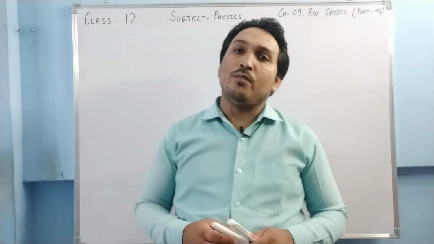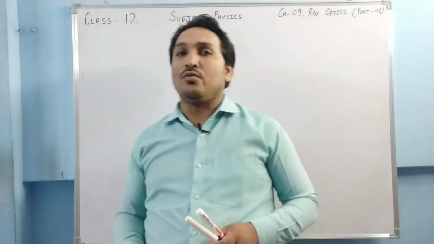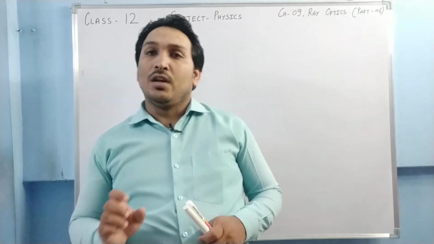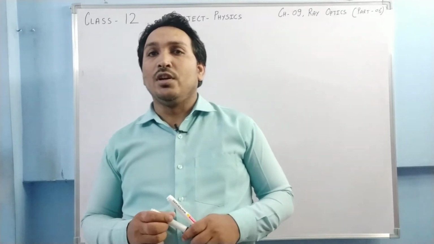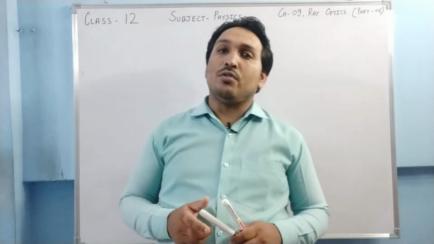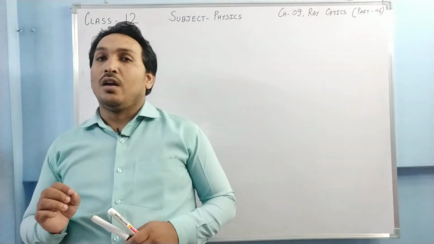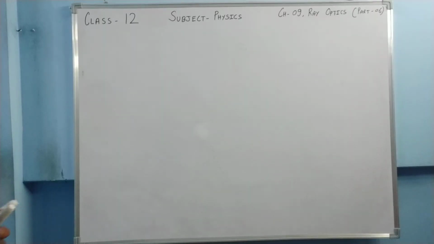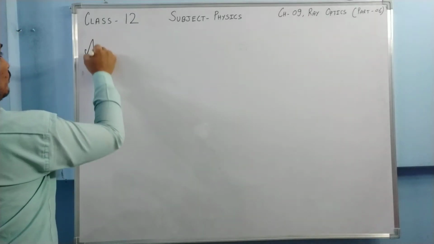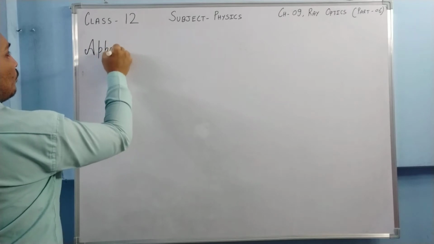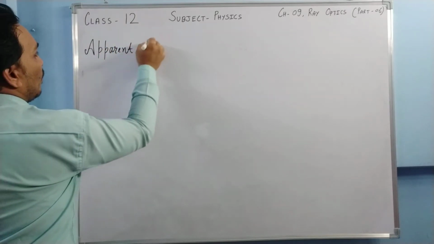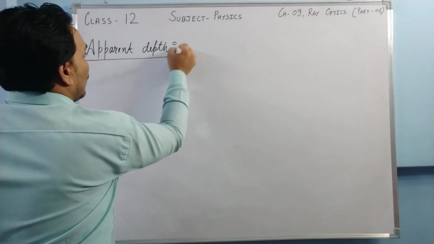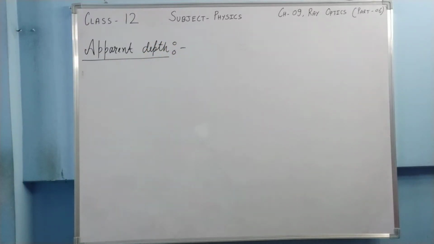Today we are going to do two more topics related to refraction through a plane surface. One is apparent depth and the other one is TIR, that is total internal reflection. Okay, so let us do the first one. The first one is apparent depth. Okay, let us start. Apparent depth. What is apparent depth? Let us try to understand.